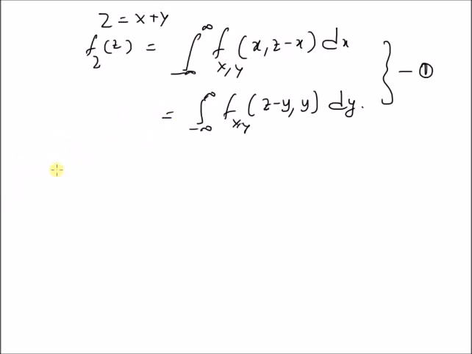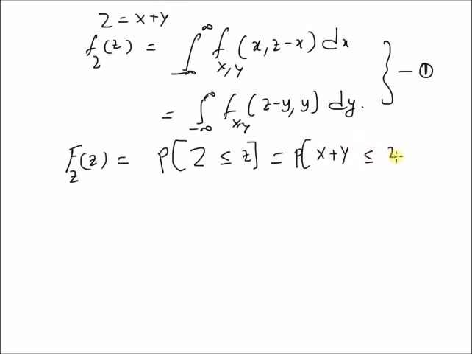In order to prove this, we start with the CDF of the random variable Z, that is F_Z(z), which is by definition the probability that Z is less than or equal to small z, which is equal to the probability that X plus Y is less than or equal to small z. Since capital Z is equal to X plus Y, this probability is equal to either the probability that X is less than or equal to z minus y, or the probability that Y is less than or equal to z minus x.